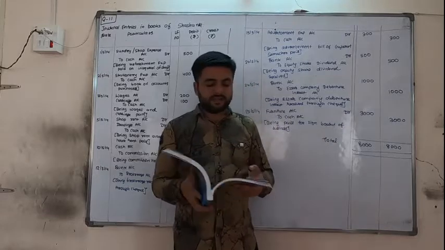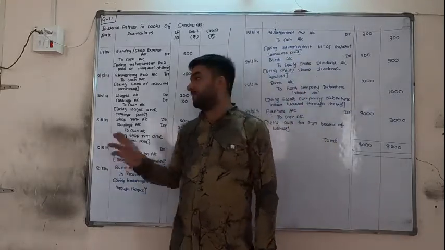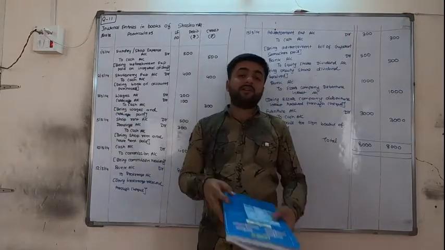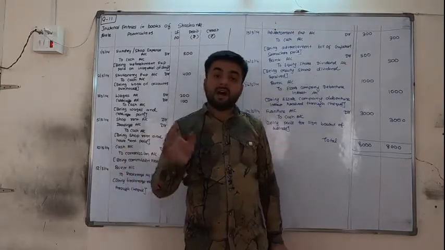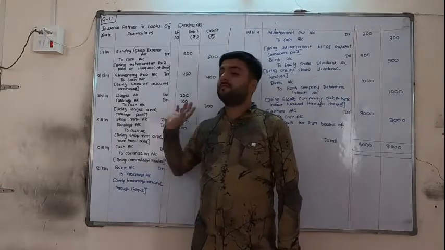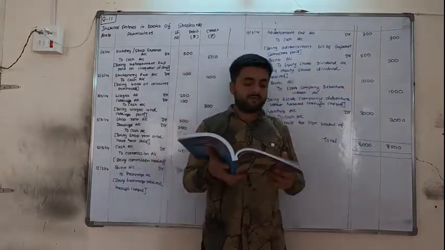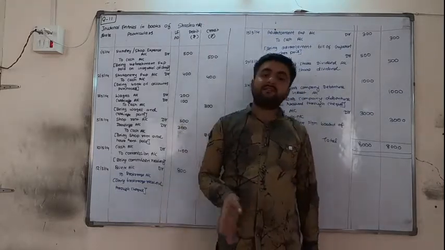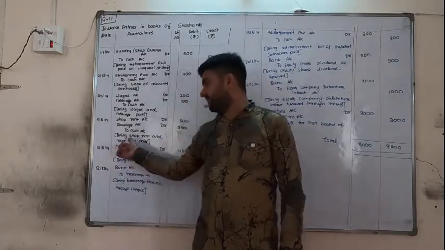Paid for wages and paid for carriage. Both wages and carriage are our expense. Both are debited. Cash is paid, cash is credit. Paid for shop rent and house rent. So don't be in a hurry. Shop rent is an expense, so shop rent debit. House rent is a personal expense, so instead of house rent, drawings account debit. So shop rent account debit, drawings account debit to cash account. Received for commission. We are receiving, so cash is coming in, and commission is income, so cash account debit to commission account.